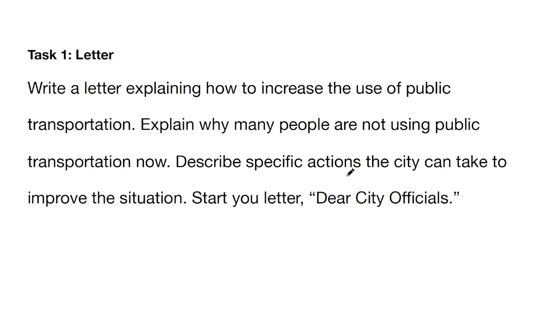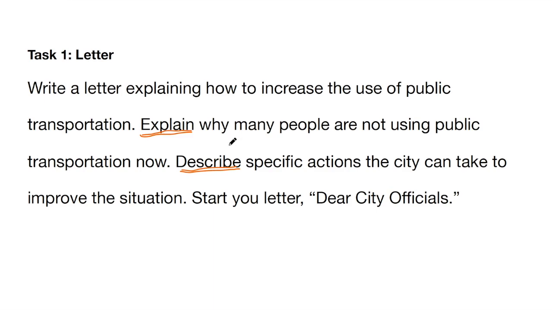Okay, so here is the letter. Okay, so you write to the Dear City officials. And the thing that you have to think about is how many parts are there to this letter? How many paragraphs? 2. Because it says explain, describe. So there are 2 things that you can do. The first is to explain why, and the other is to describe.